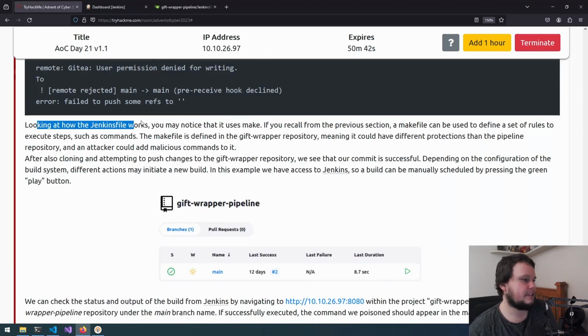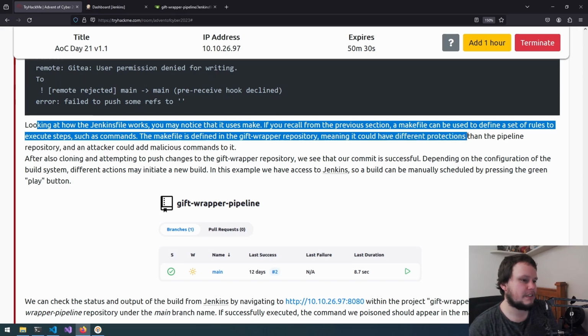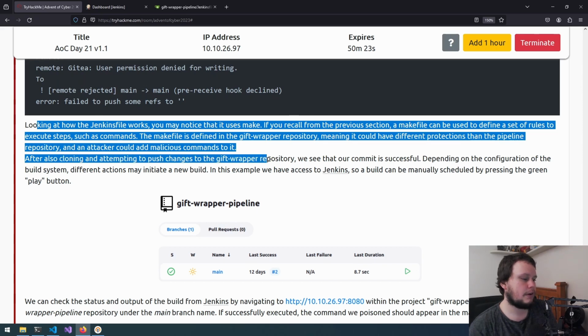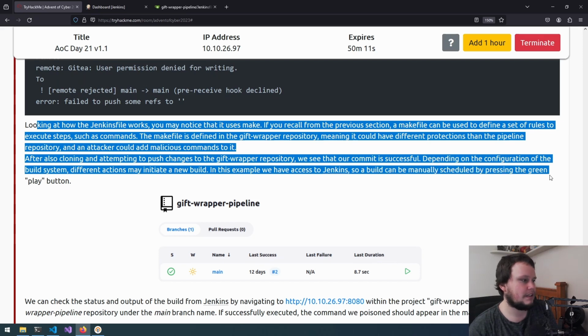So looking at how Jenkins works, you may notice that it uses make. If you recall from the previous section, a makefile can be used to define a set of rules to execute steps, such as commands. The makefile is defined in the gift wrapper repository, meaning it can have different protections than the pipeline repository, and an attacker could add malicious commands to it. After also cloning and attempting to push the changes to the gift wrapper repository, we see that our commit is successful. Depending on the configuration of the build system, different actions may initiate a new build. In this example, we have access to Jenkins, so we can manually schedule by pressing the green play button.